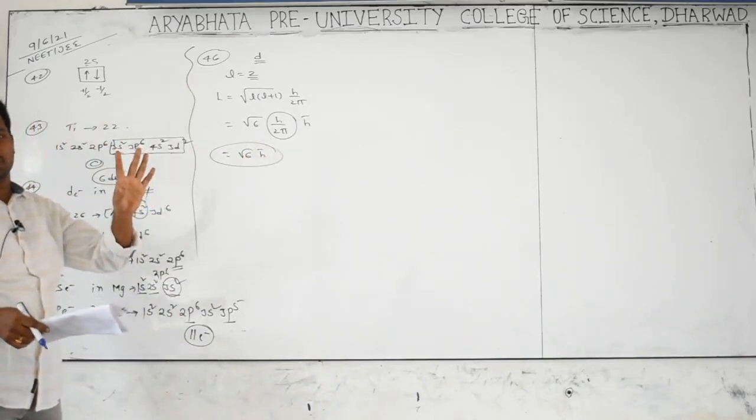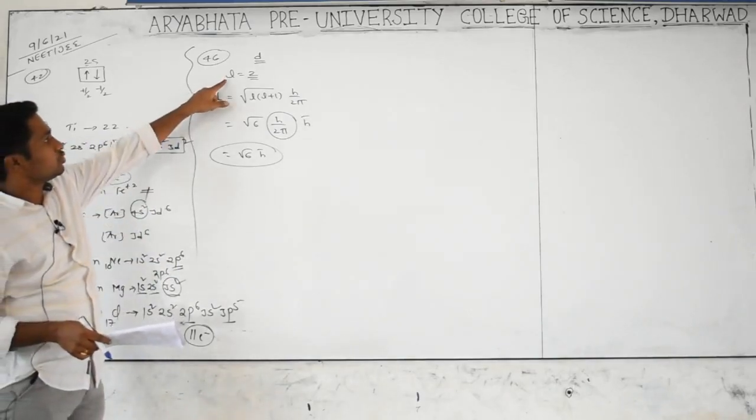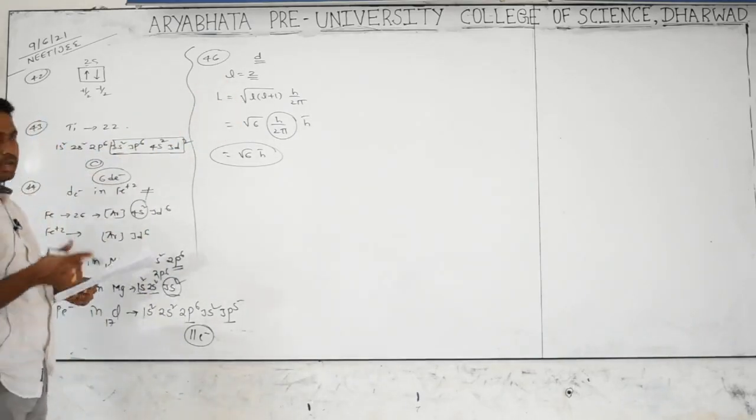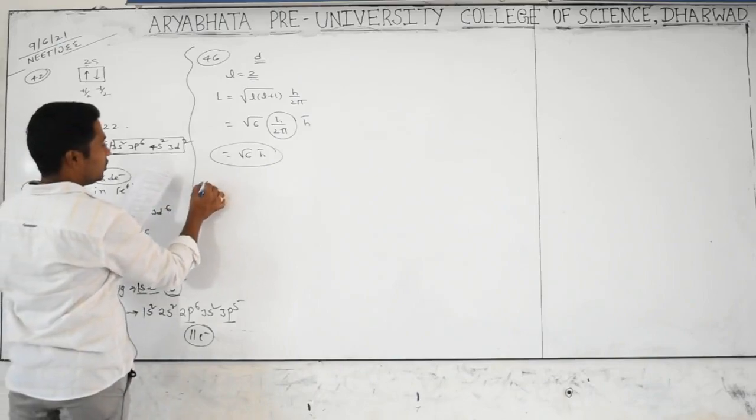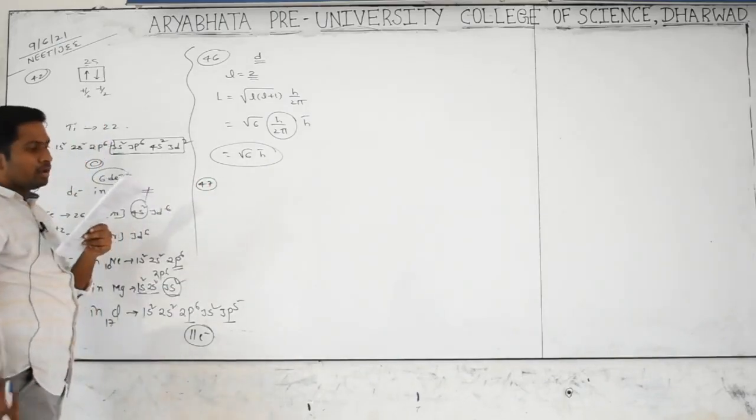So whatever electron, it is not a matter. D orbital means L value is equal to 2. Then we can substitute in the orbital angular momentum formula. Go for 47. What is that one?